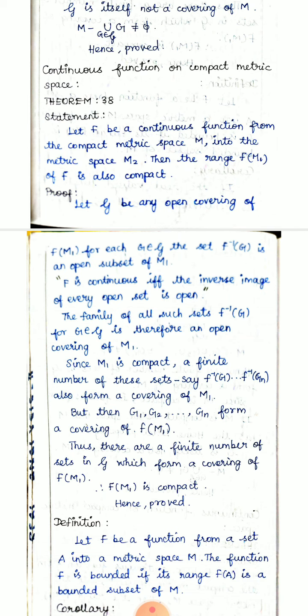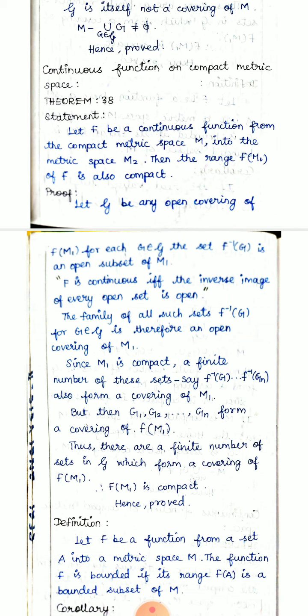So we know that f is continuous if and only if the inverse image of every open set is open. This you have learnt in the lower classes. Therefore, the family of all such sets f inverse of G, G belonging to the covering, is an open covering of M1. Since it was given that M1 is compact, it has a finite number of sets, say f inverse of G1, f inverse of G2, and so on up to f inverse of Gn, which also form a covering of M1.